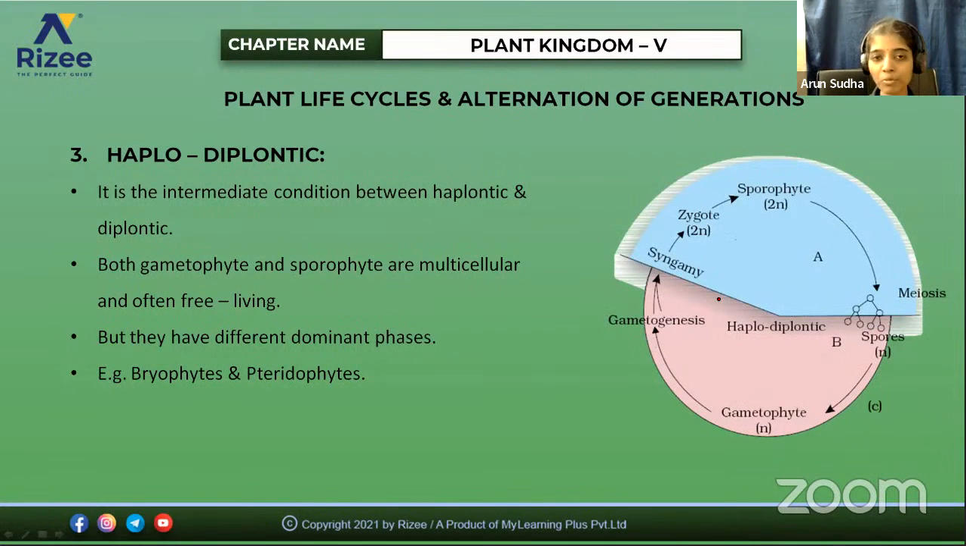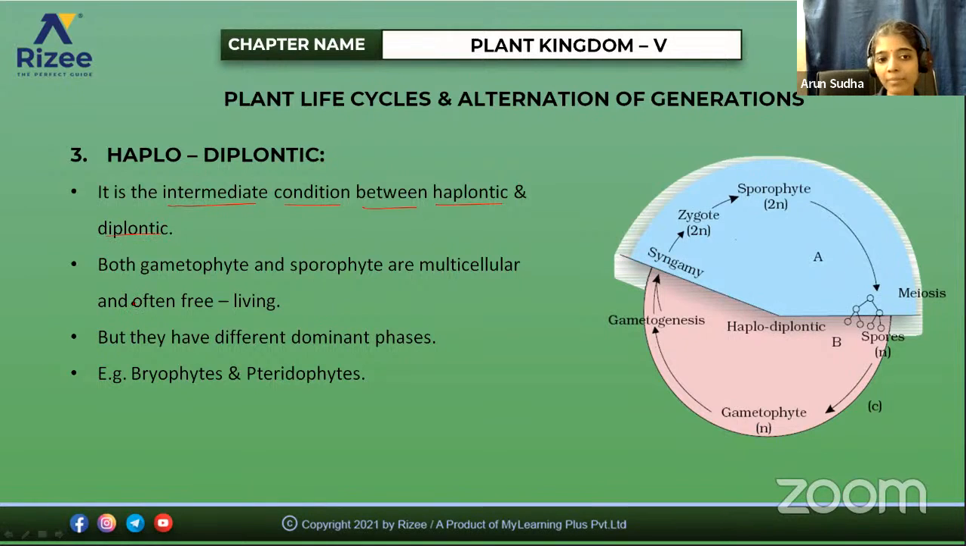So it varies from species to species. It depends on which is dominant. In some species, the haploid phase will be dominant. In some species, the diploid phase will be dominant. So based on that, we'll say haplodiplontic, depending on which is the dominant phase. So it is an intermediate condition between haplontic and diplontic.